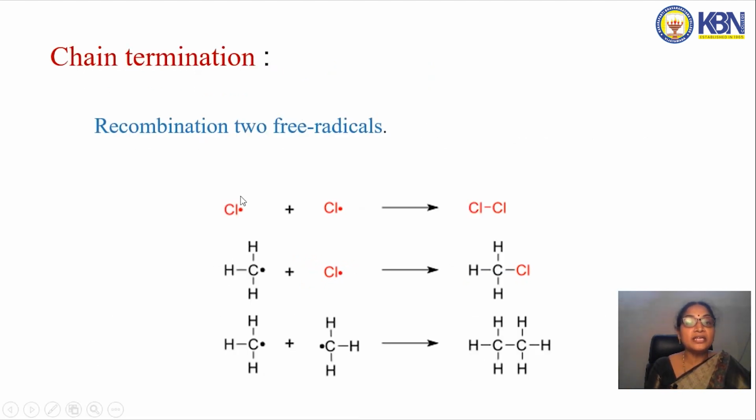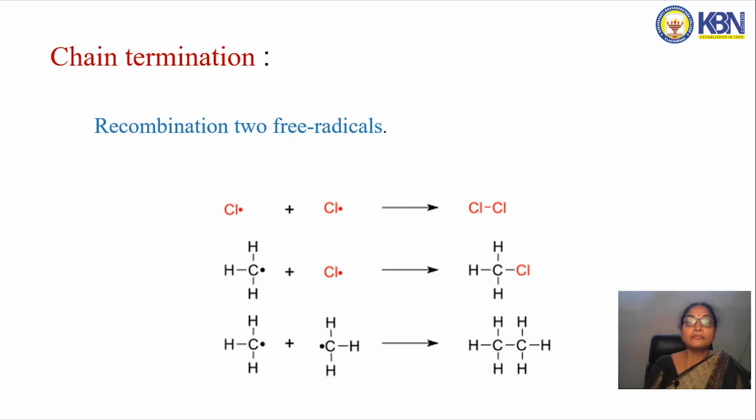So coming to the chain termination step, how does the reaction terminate? In the chain termination step, the free radical substitution reaction terminates by the coupling of two chlorine radicals to give a chlorine molecule, or by coupling of one methyl radical with a chlorine radical to give chloromethane, or by coupling of two methyl radicals to give ethane. So by undergoing these three coupling reactions, the radical reaction may terminate.